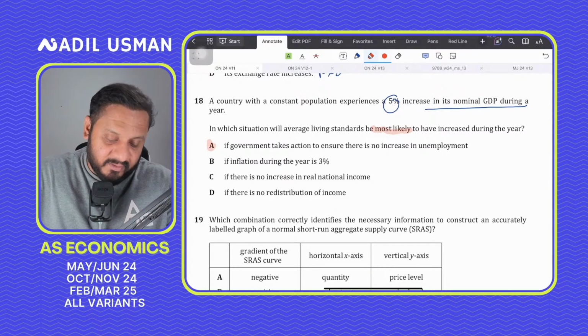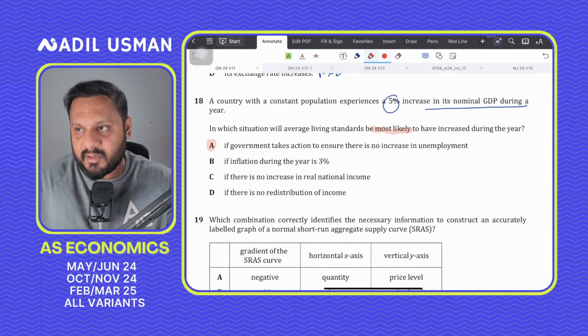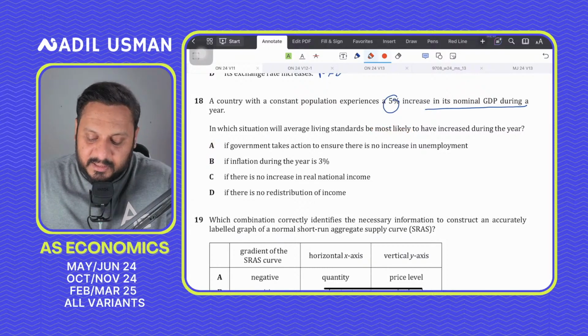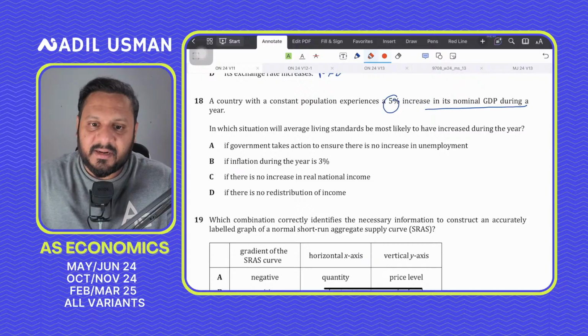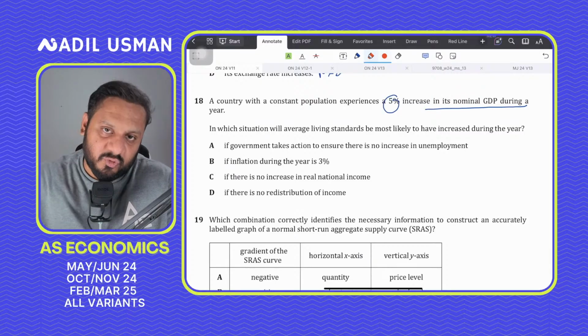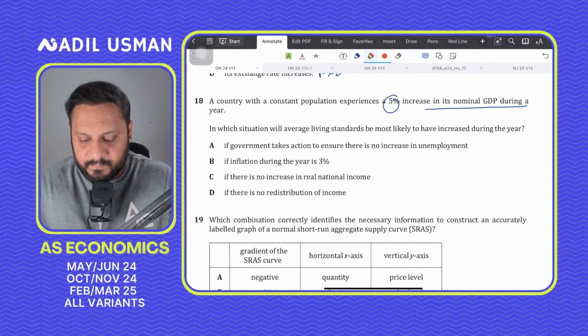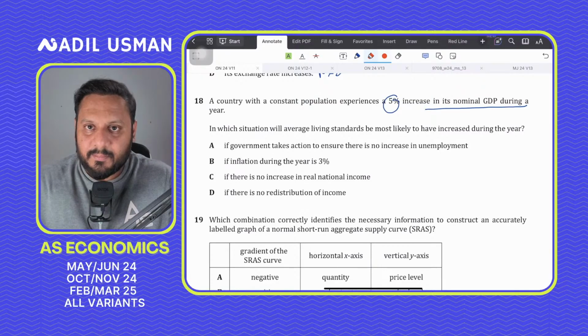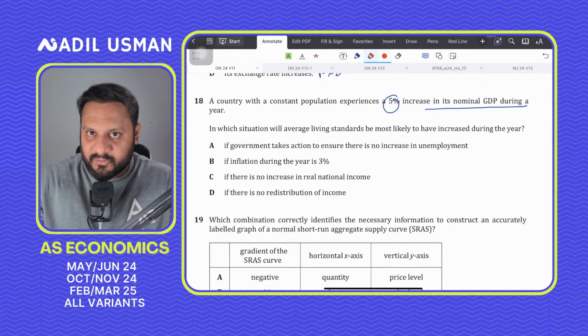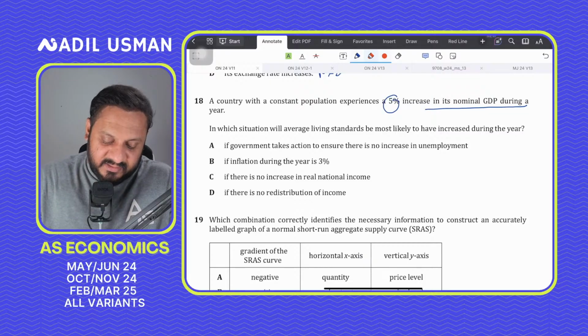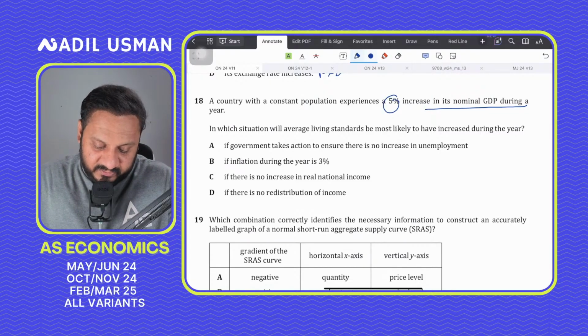So option A seemed correct. To an extent we could debate on it, but it is not most likely, probably least likely, because reduction in unemployment doesn't really mean that we are ensuring that output is rising here. It's just that unemployment is not increasing, right? Maybe no one is unemployed, but that doesn't mean that more output is produced. So option number B is correct because it says inflation is 3%.